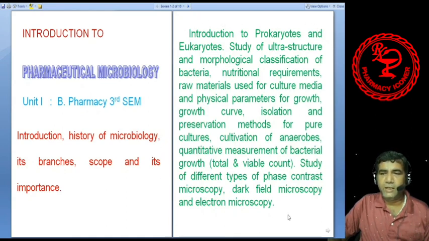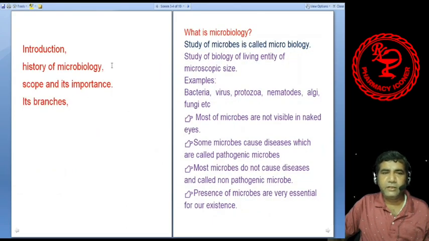This is the remaining portion of unit 1, that is the discussion about prokaryotes and eukaryotes, ultrastructure of bacteria and morphological classification, bacterial growth, different types of microscope and measuring of bacterial number, etc. So today the first part of unit 1 we will discuss: introduction, history of microbiology, and its scope, importance and branches.